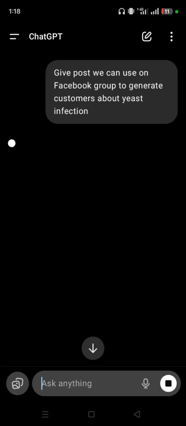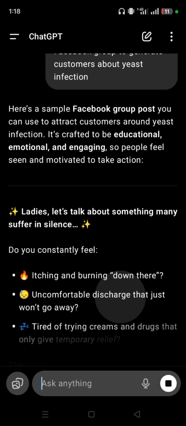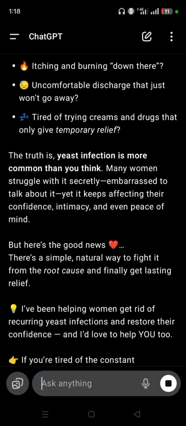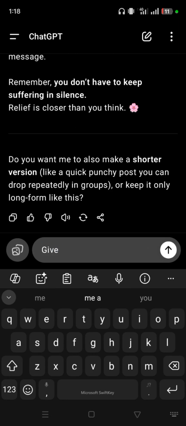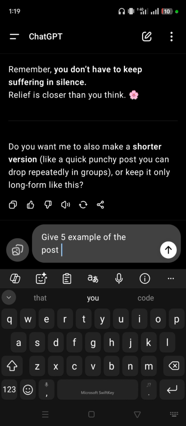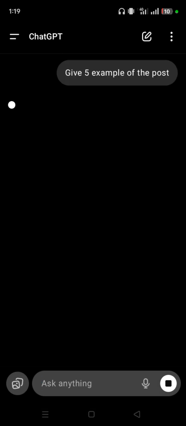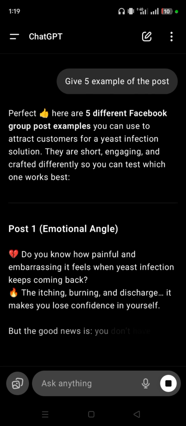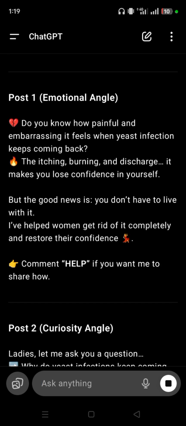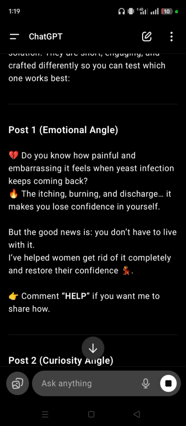Let's go with it. All right, so we're going to ask ChatGPT again: give us 5 examples of the post. It's loading, let's wait. All right, you can see something like this. You will copy it.